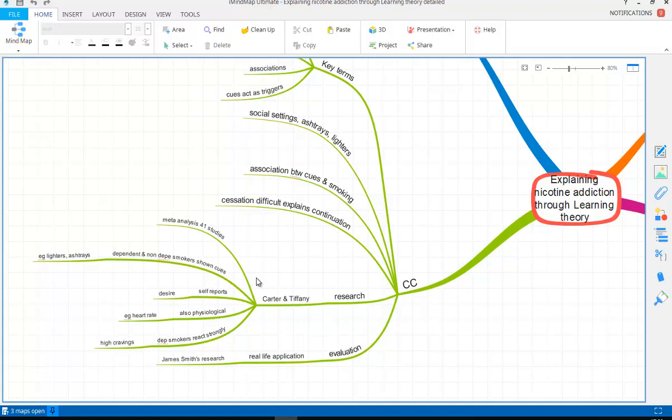Showed them different cues, for example, lighters and ashtrays, etc. And they assessed them by using self-reports in terms of their desire for a cigarette, and also physiological assessments like their heart rate as a more controlled assessment. And what they found was that those who were more dependent reacted much more strongly to those cues. So they had high cravings, for example, as opposed to those who are less dependent.